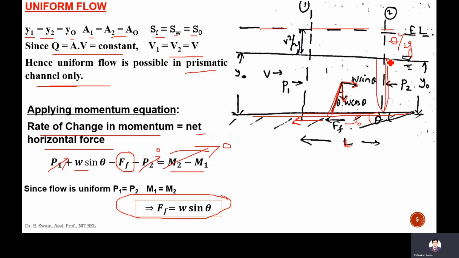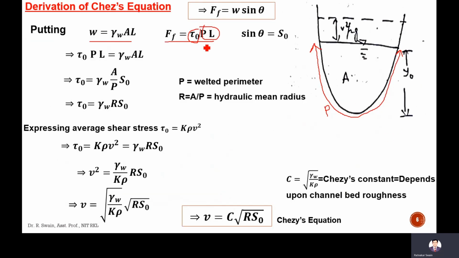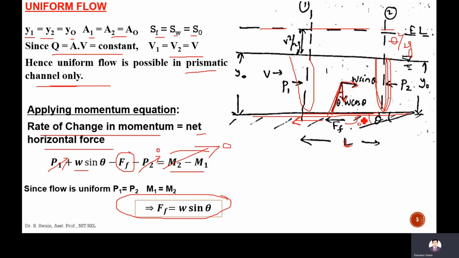This is the cross section. So this is P into L. The total contact area, P into L, into shear stress will give you the frictional force. And sin theta is S naught. Sin theta here, this is the sin theta, which is S naught. This is the slope.